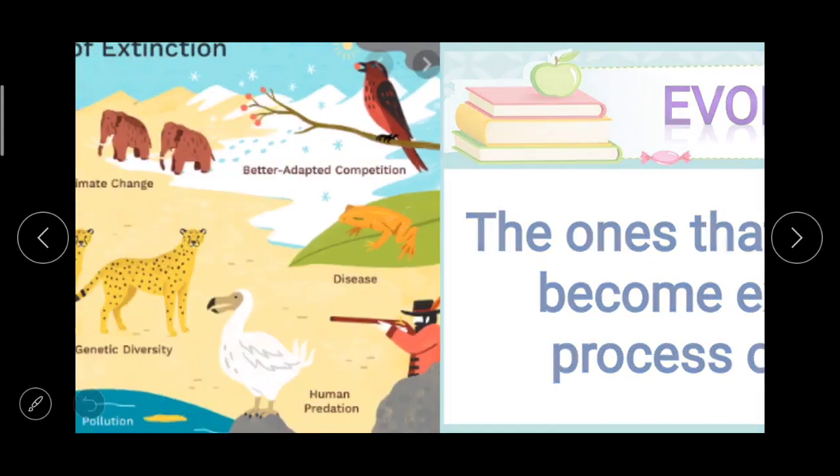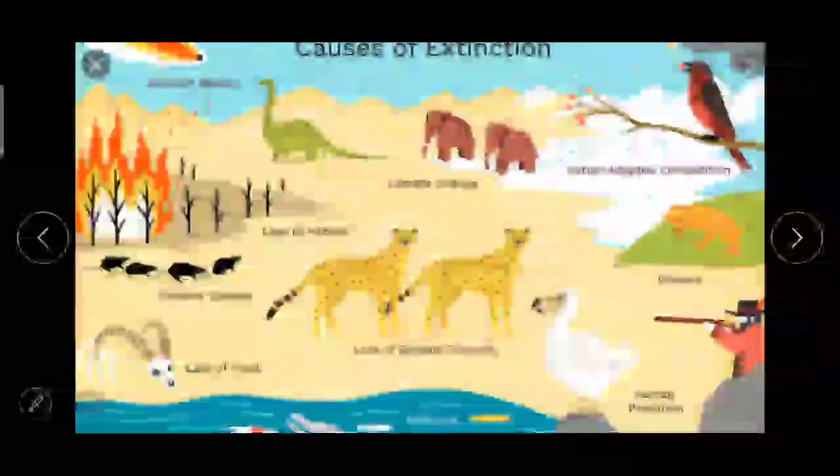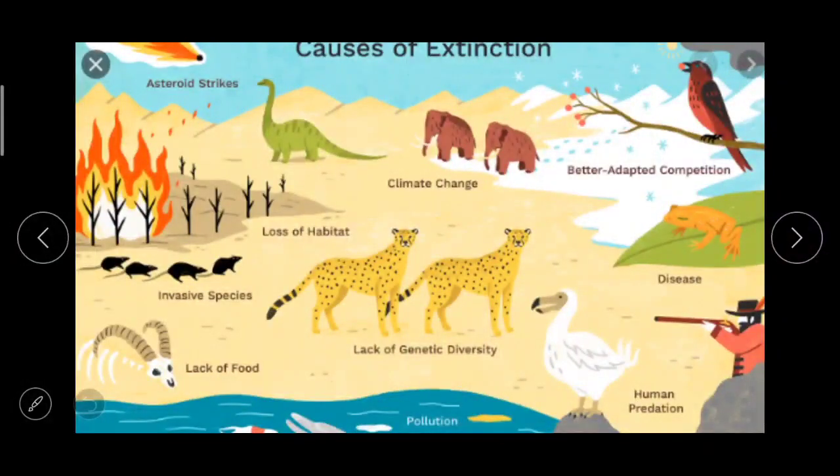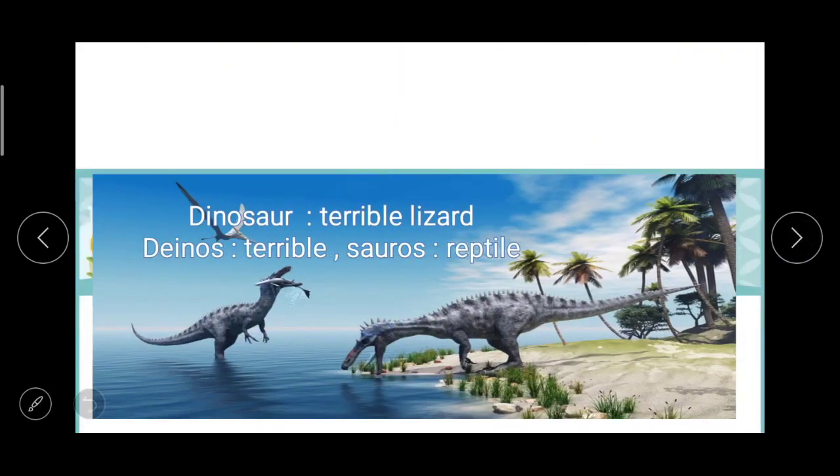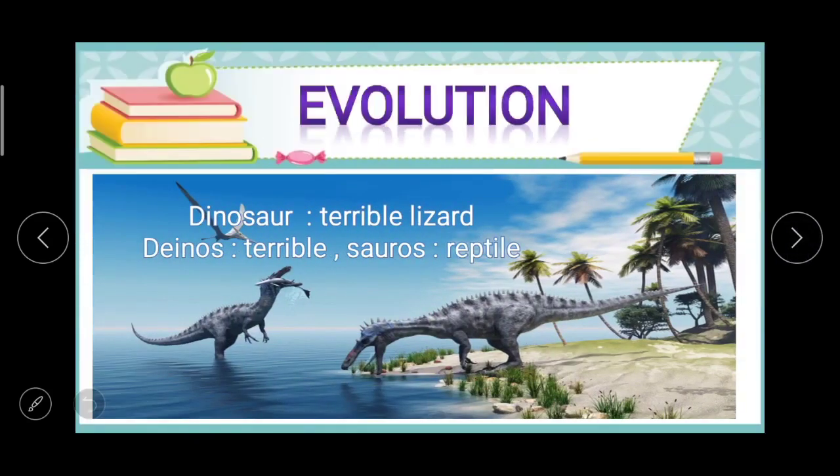For example, you can see here causes of extinction, here the number of species and the reasons behind that. But in this, the most important or very important example is the dinosaur.